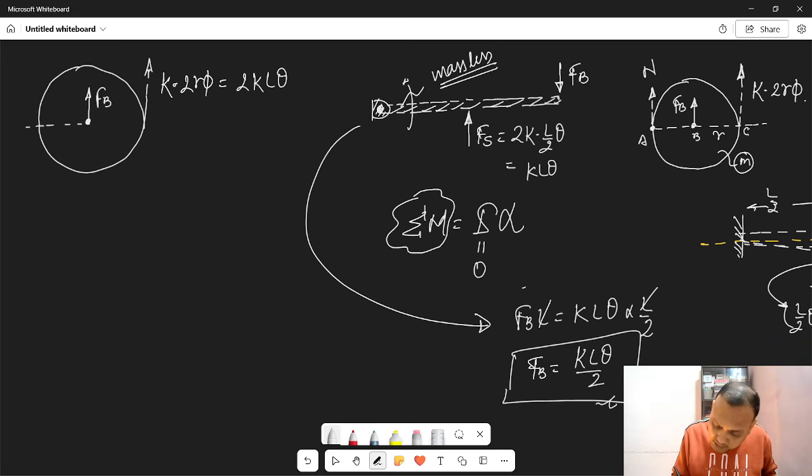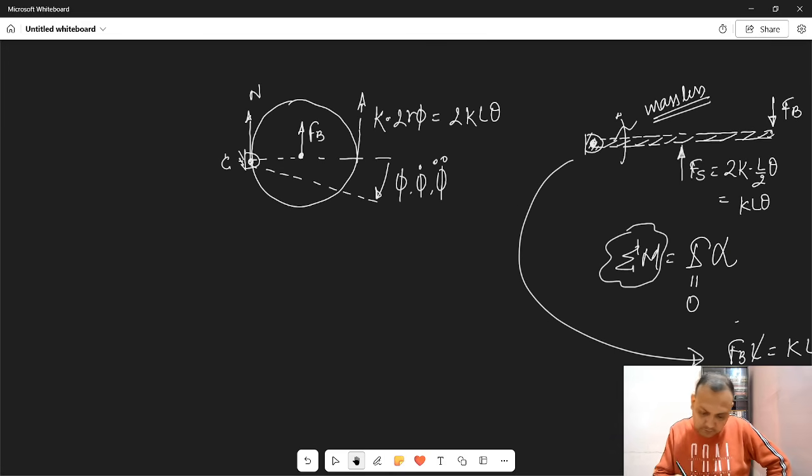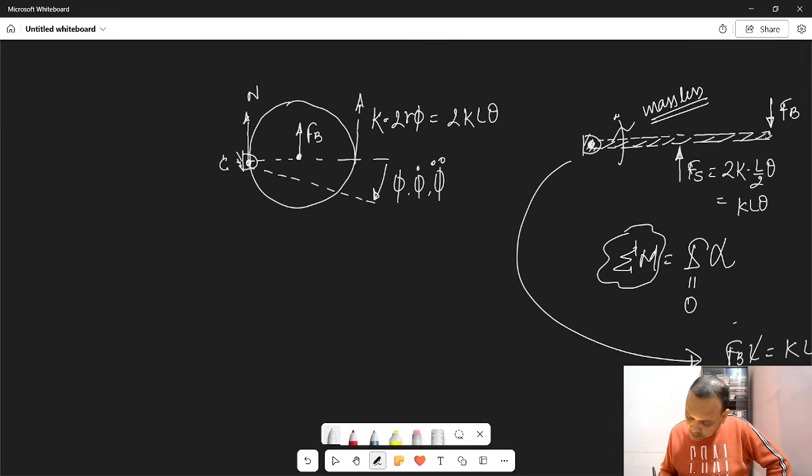यहाँ पर एक नॉर्मल रिएक्शन N, और मेरा whole disk is performing pure rotation with respect to this point C. At this moment, its angular displacement is phi, angular velocity phi dot, angular acceleration phi double dot. थीटा रॉड का था. इसका फाई है, ठीक है। So let's now write the Newton's law again.